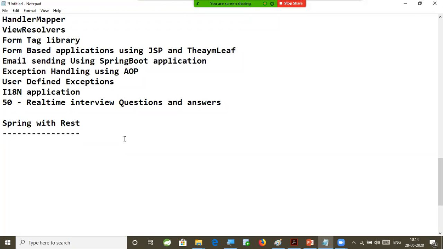From the start, I'm a backend developer. Basically, my complete role in my company project is API developer. I'm working as an API developer. I will be dealing with REST APIs. I will be developing REST APIs.